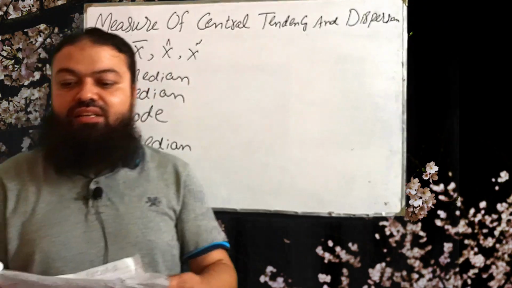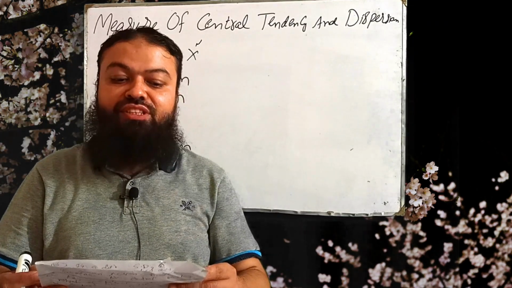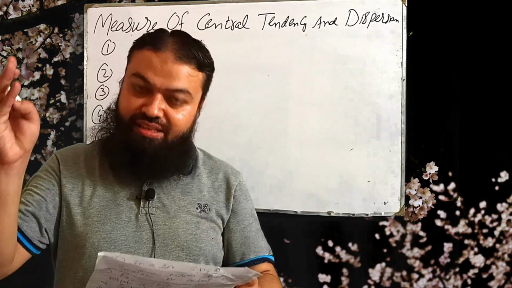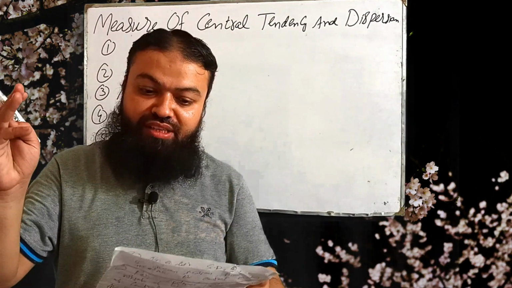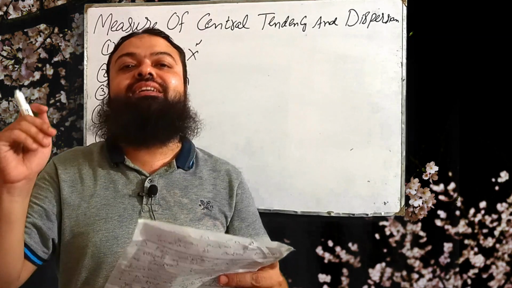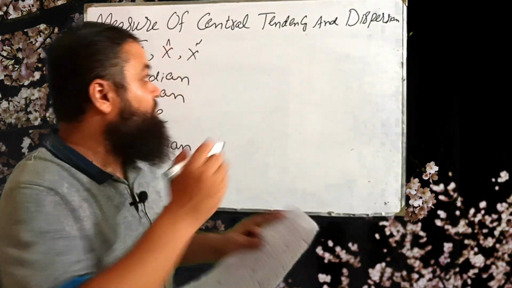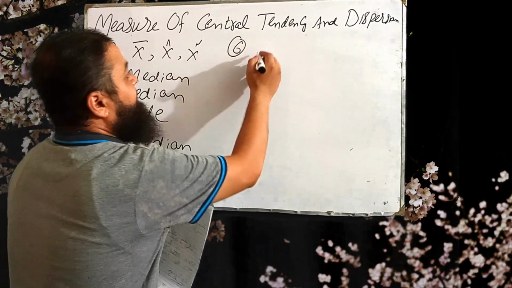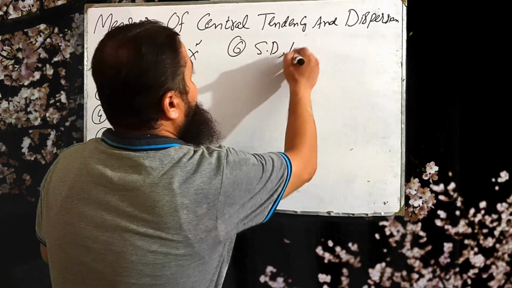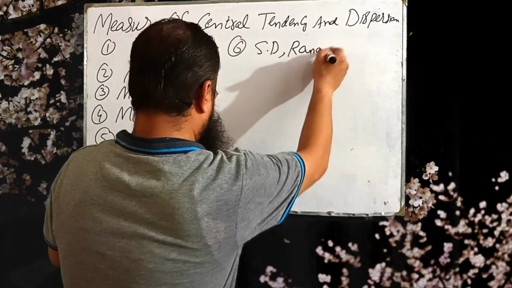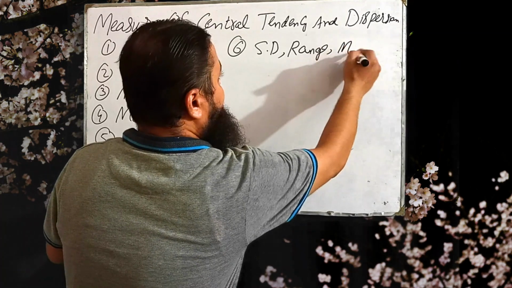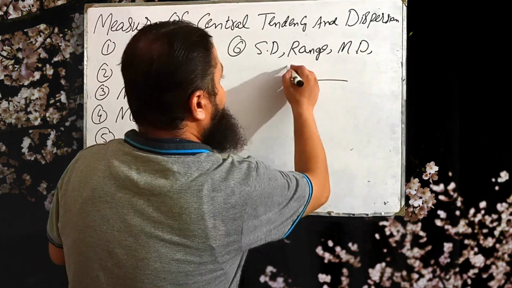Number six. Which of the following are the measure of the dispersion? Standard deviation, variance, range, mean deviation. These all are measure of dispersion. This is six. Standard deviation, range, mean deviation and variance.